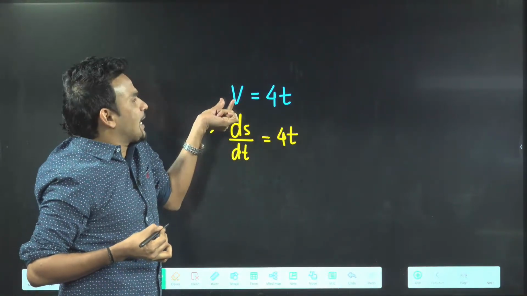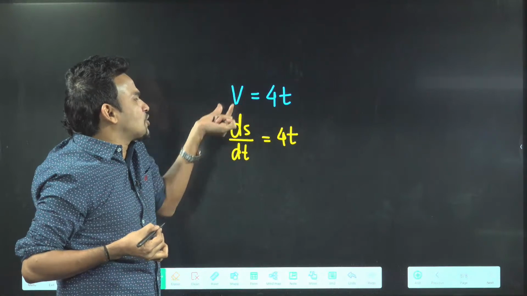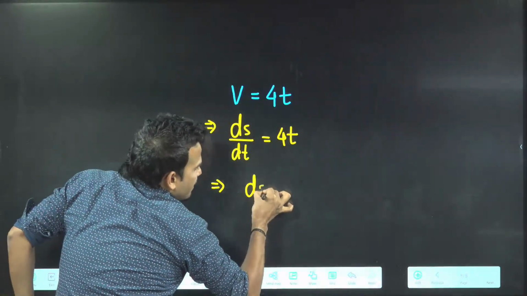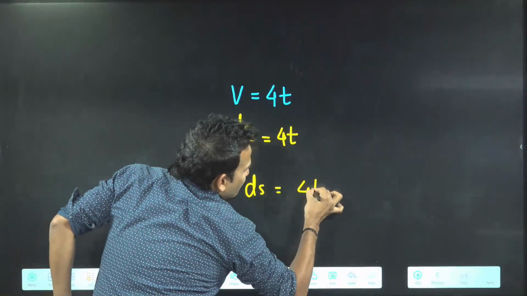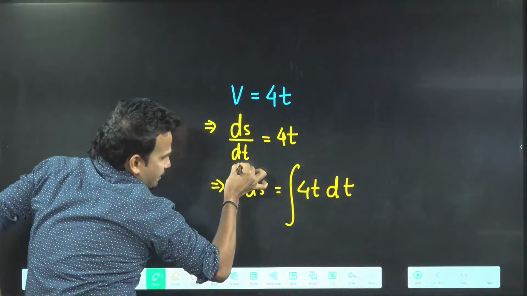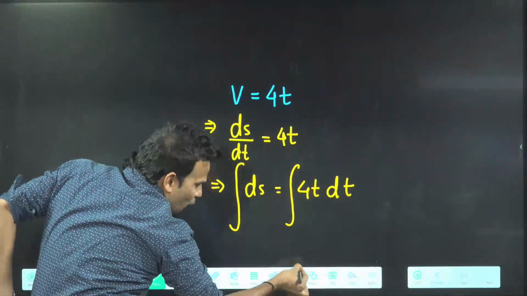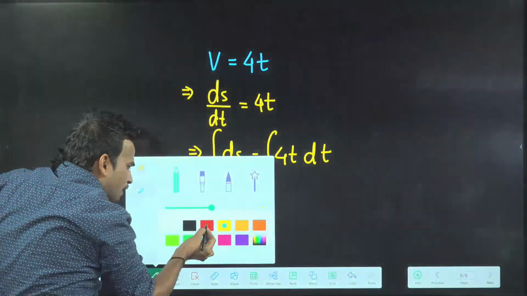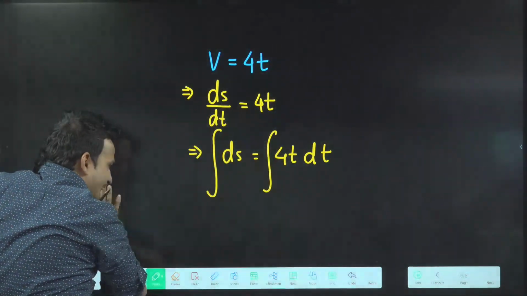So velocity they have given, they're asking displacement. I know, sir, velocity is ds by dt. Then do the cross multiplication. ds will become 4t dt. Then integrate both sides. Directly don't put the integration. Follow the steps, because many times limits will be there which may make you do a mistake.